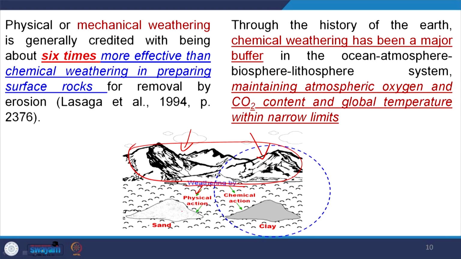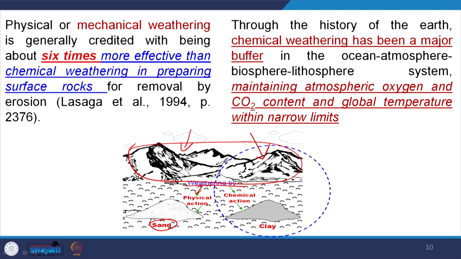In this figure, suppose we have a hill, and half the part we allow for physical weathering and half for chemical weathering. What are we getting here? By physical weathering, we are getting sand, silt, clay, that means fragments, clastics. Clastic and non-clastic: clastic means we have clasts, fragments, some sand, silt, clay. Non-clastics means we cannot distinguish grains, like limestone, dolomite. They are non-clastic rocks; shale, sandstone are clastic rocks.